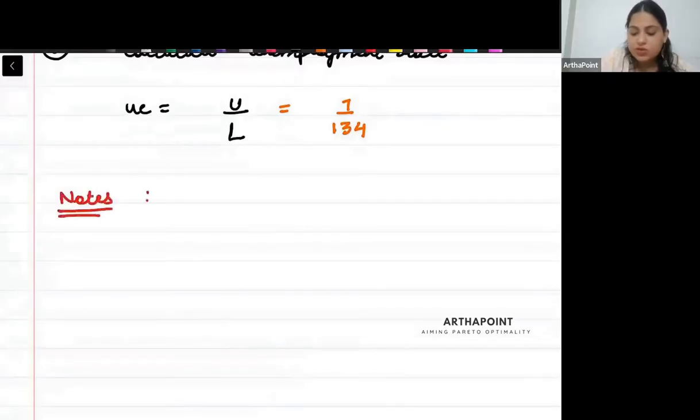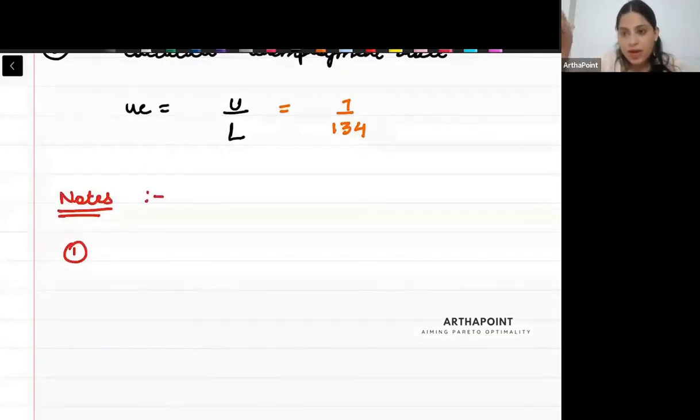Important notes. First point, पहले समझो फिर लिखेंगे. देखो बेटा, जो हमारा आउट ऑफ लेबर फोर्स है, जो लोग काम नहीं कर रहे हैं, people who are not working, I have told you that because there is no other value, matlab it includes dependents also.